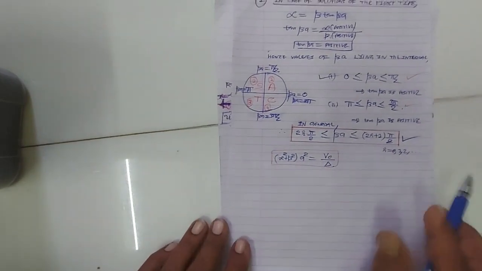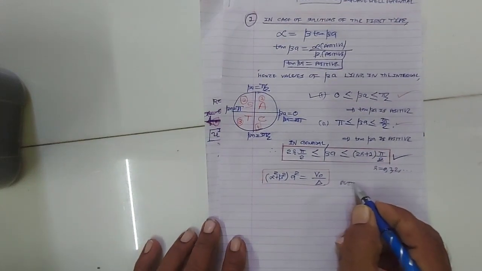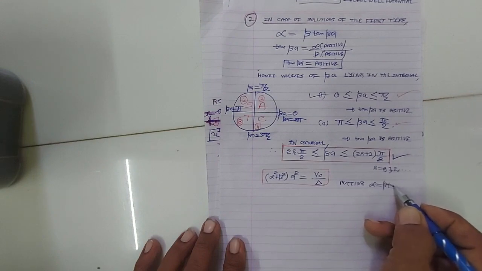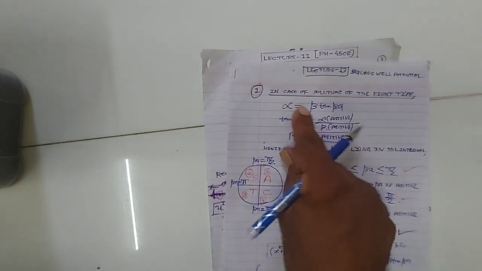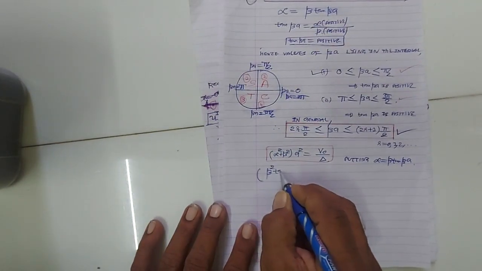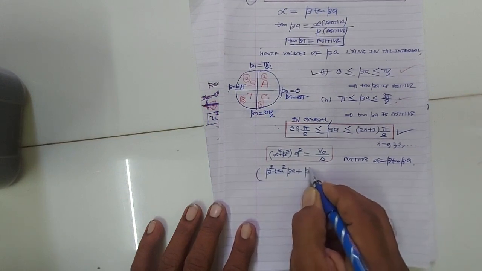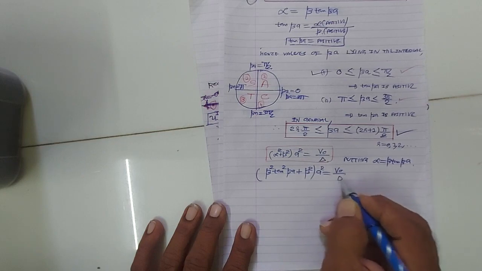Now in this equation we put alpha equal to beta tan beta. So alpha square will be beta square tan square beta, plus beta square into a square is equal to v0 upon delta.